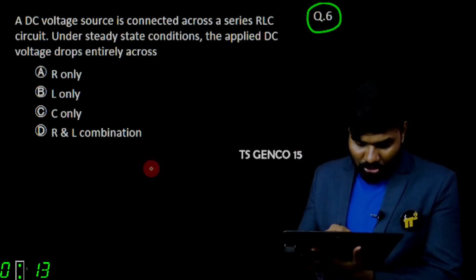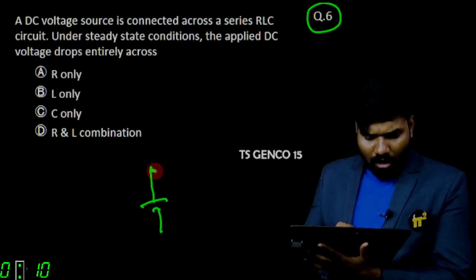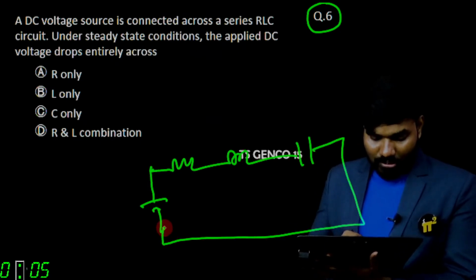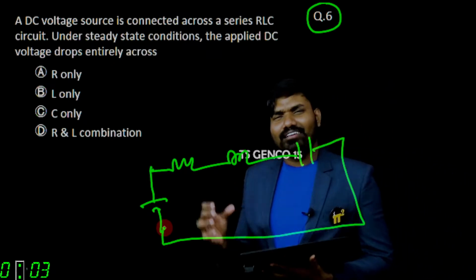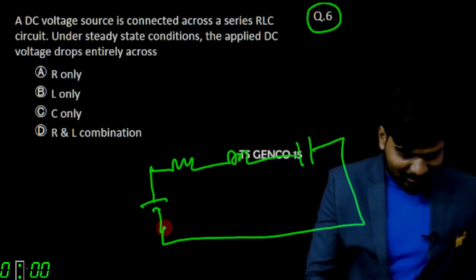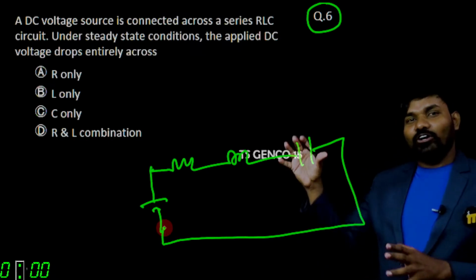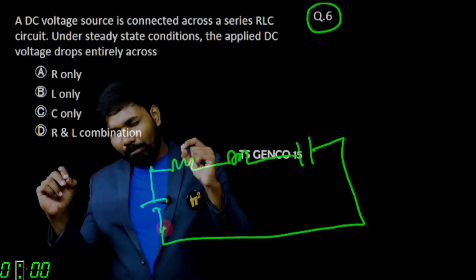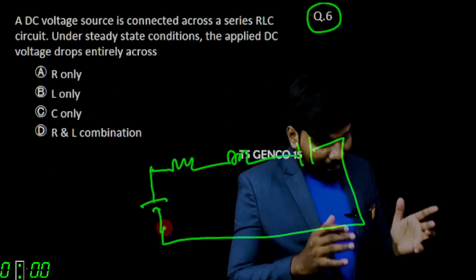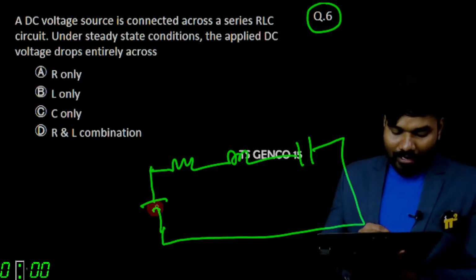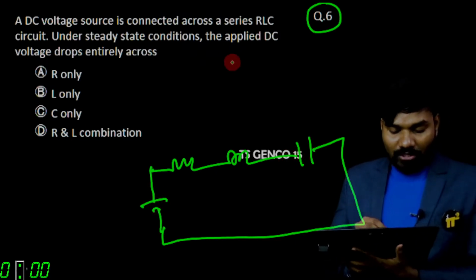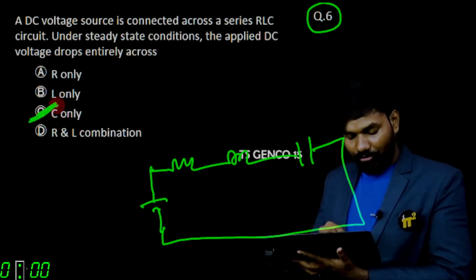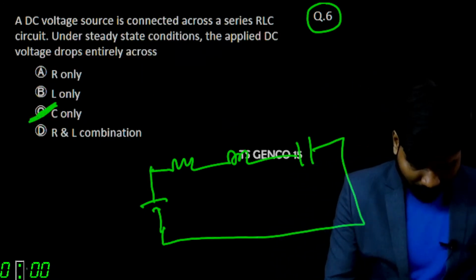A DC voltage source is connected across R, L, C. Under steady state, resistance is not going to change its behavior, but the inductor at steady state will act as a short circuit and the capacitor will act as an open circuit. As the capacitor is open circuited, the entire applied voltage will appear across the capacitor only.